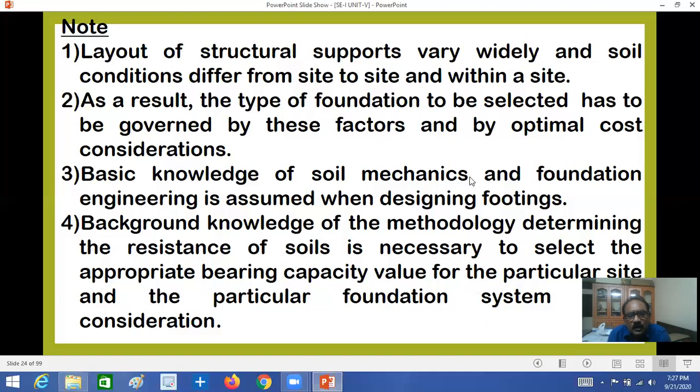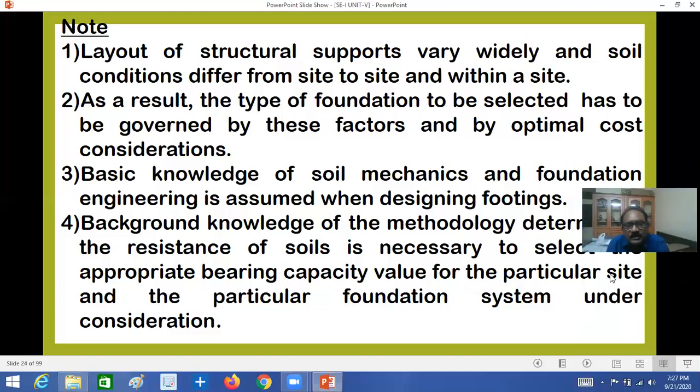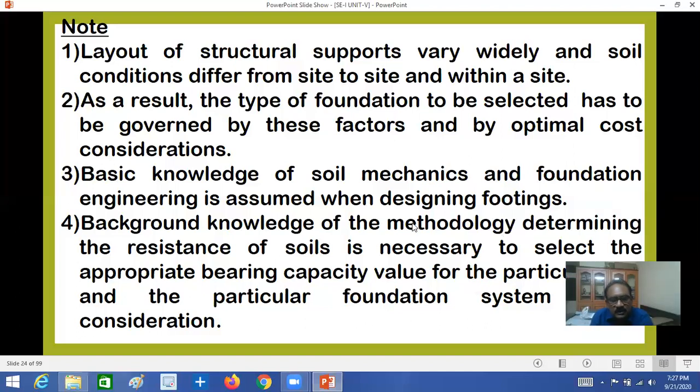Background knowledge of the methodology for determining the resistance of soils is necessary to select the appropriate bearing capacity value for the particular site and the particular foundation system under consideration. This background of soil mechanics and foundation engineering is very important in the design of footings. Methodology is also important in determining the resistance of soil to select the appropriate bearing capacity of soil.